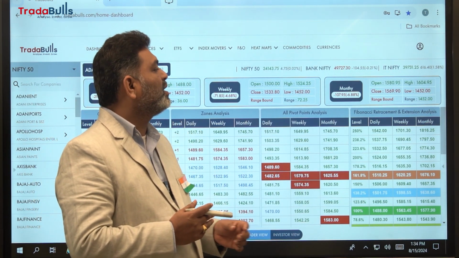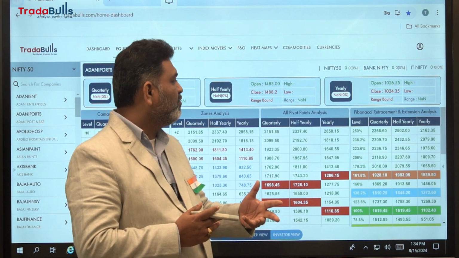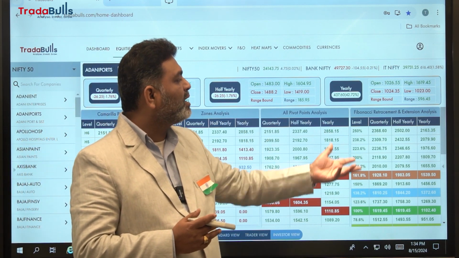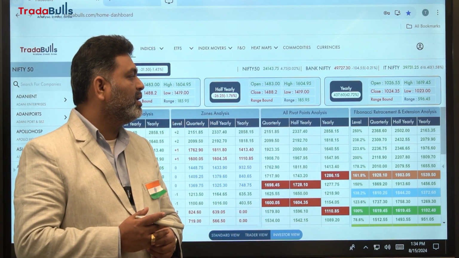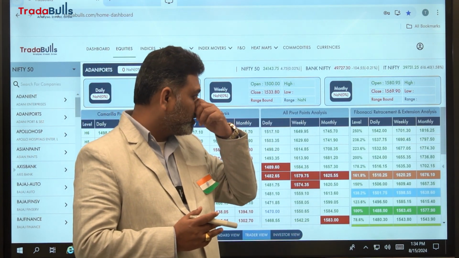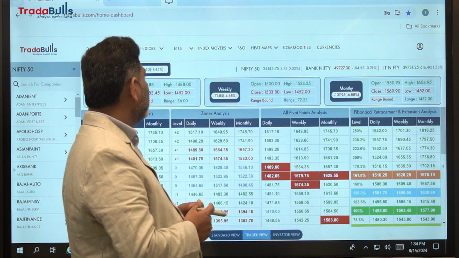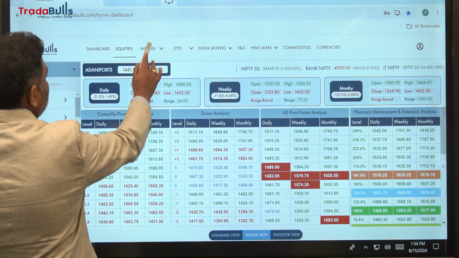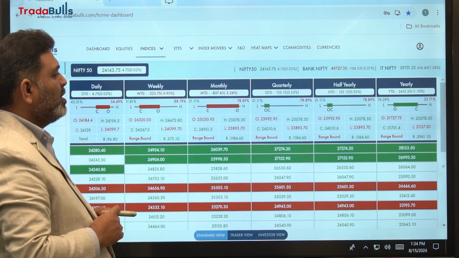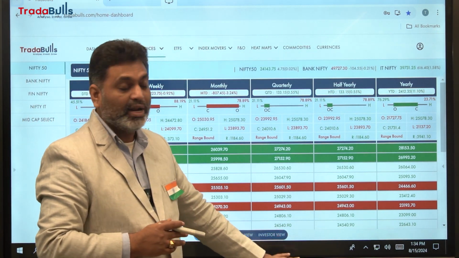Whatever time frames we have segregated, the higher time frames, quarterly, half yearly, yearly, will be helpful from the investment point of view, and in Trader View we have short-term time frames: daily, weekly and monthly. Coming to the other segment, there is an indices segment. For indices also we have 3 views: Standard View, Trader View and Investor View.